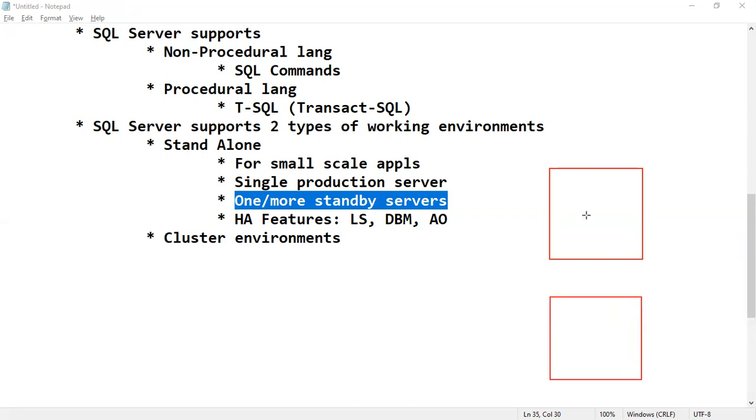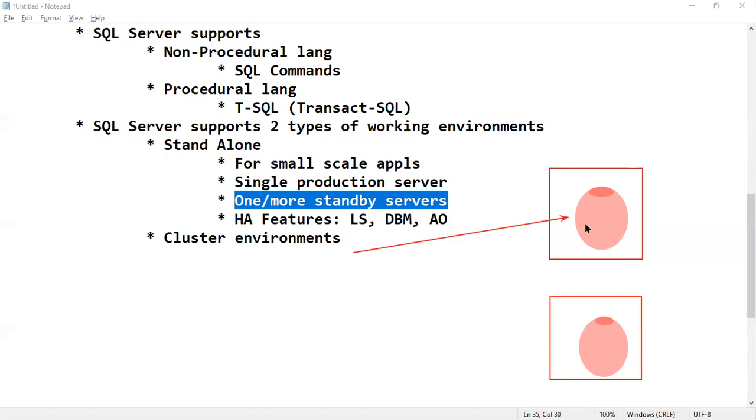One database is there with 1,000 tables. There is no exact database icon here, no problem. The same copy of the database we maintain in the standby server also. Why do we need to maintain it? Tomorrow, users' applications are connected to this production database.